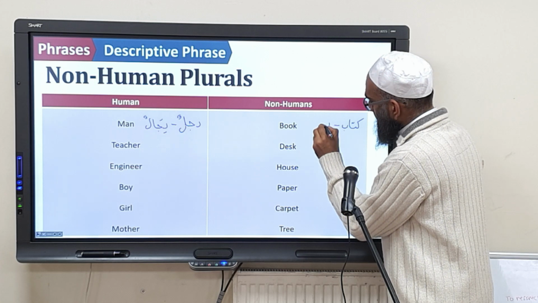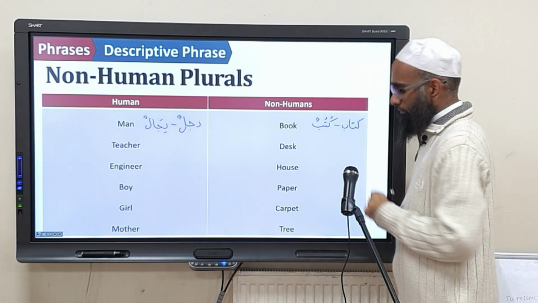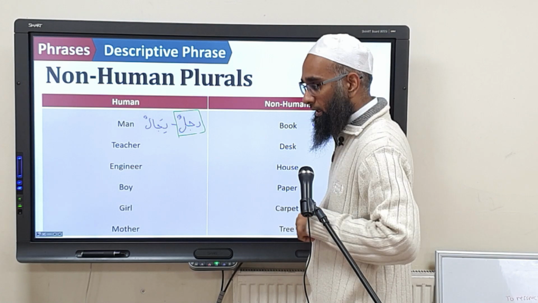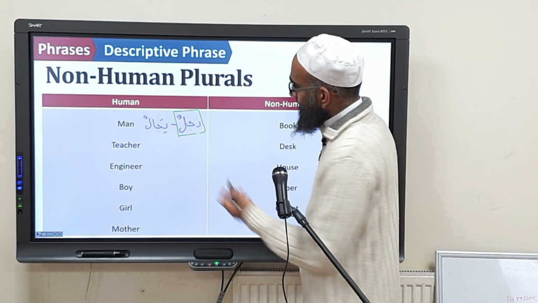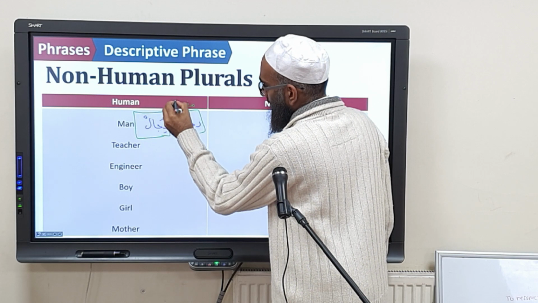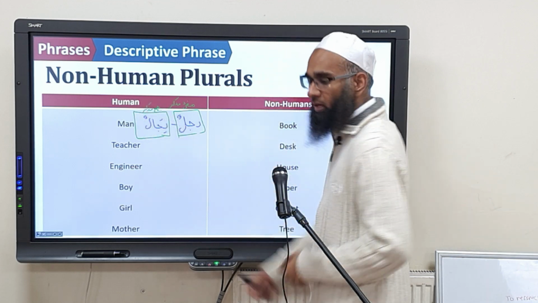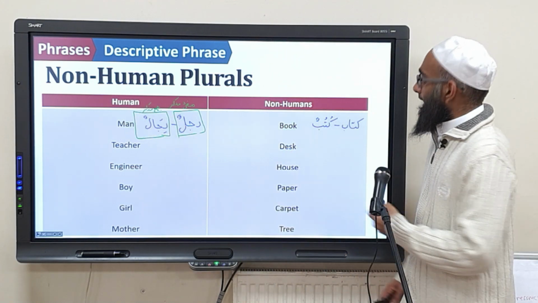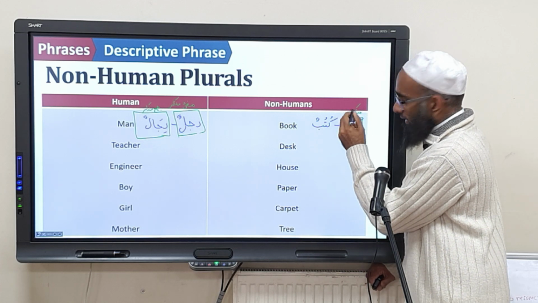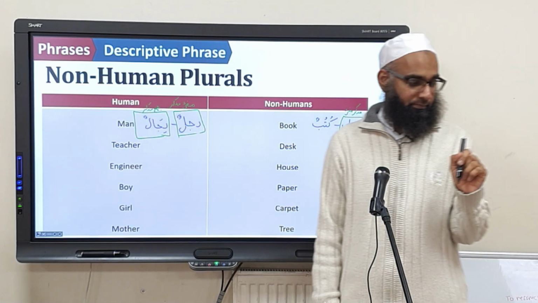And then we have here kutubun. Correct? Now, this is not a problem. This is what? Singular. Mufrad Mudhakkar. Rijalun is what? It's Jam' and Mudhakkar. Jam' Mukassar, but it's Jam' and it's Mudhakkar. Kitabun is also, is it Mudhakkar Mu'annath? Mudhakkar and Mufrad. Correct?